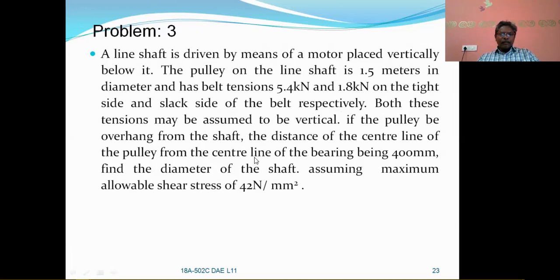If the pulley is overhung from the shaft, the distance of the center line of the pulley from the center line of the bearing being 400 mm, this is the length of the shaft, which is an overhanging shaft. Find the diameter of the shaft assuming the maximum allowable shear stress. That means here also you have to calculate using Guest theory. So first of all, you have to calculate the maximum bending moment and also the twisting moment based on the given data.